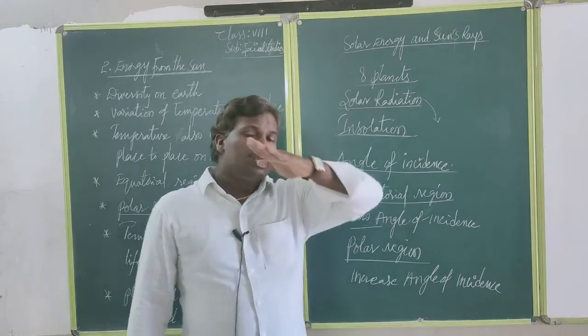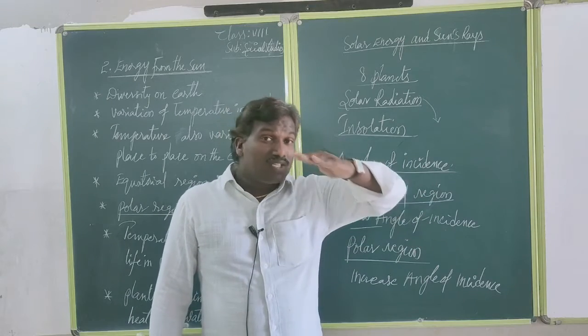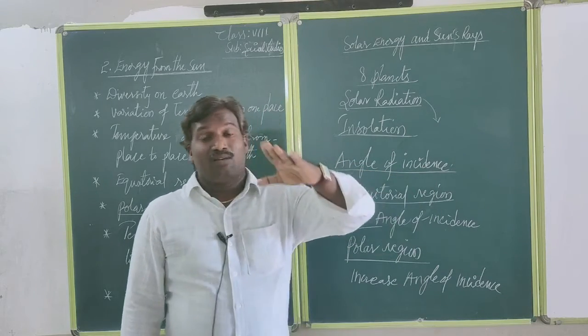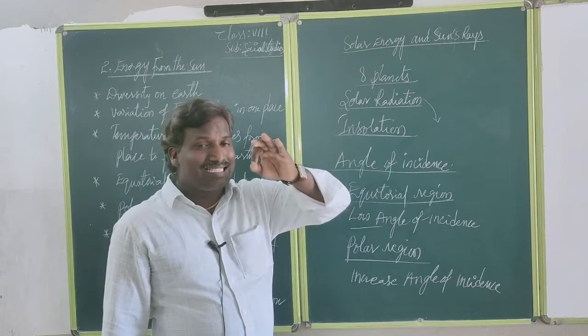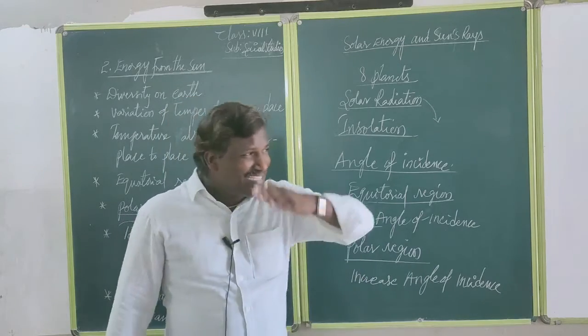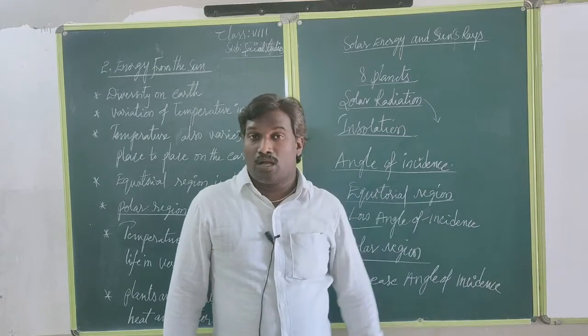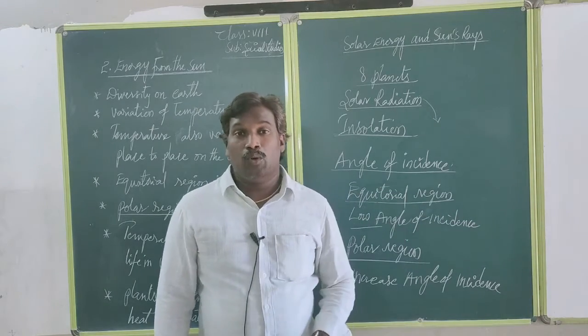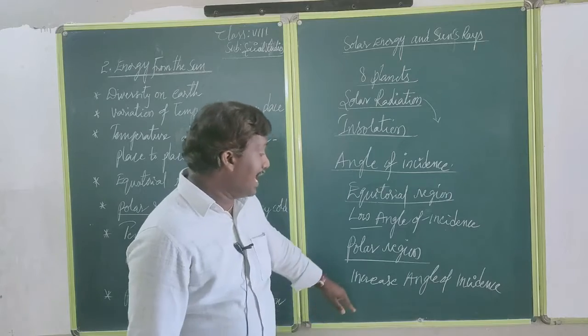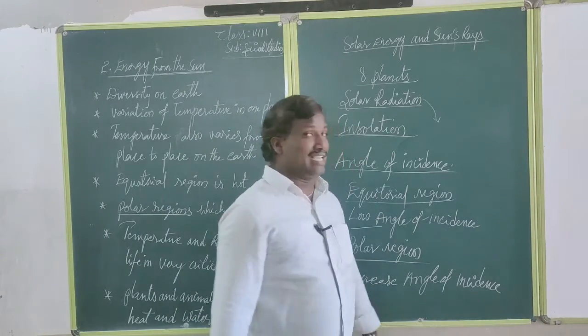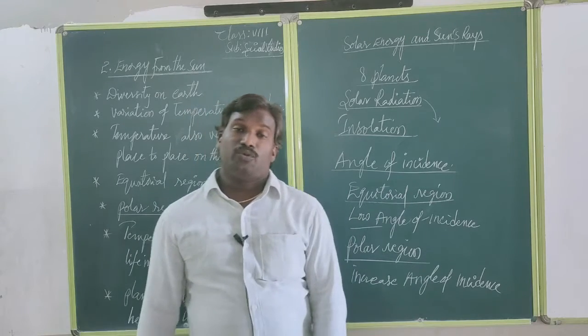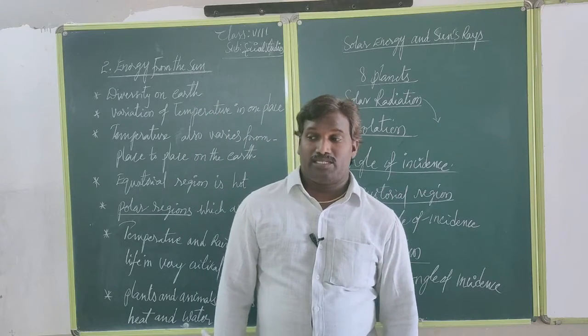When the slope increases, there is less temperature because the rays are taking more area. That's why the angle of incidence increases in the poles region, and that's why low temperatures are recorded in the poles region.